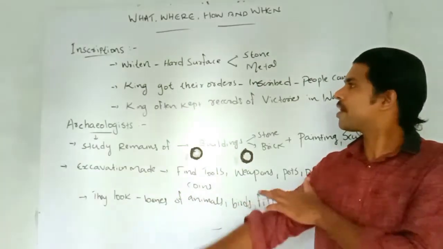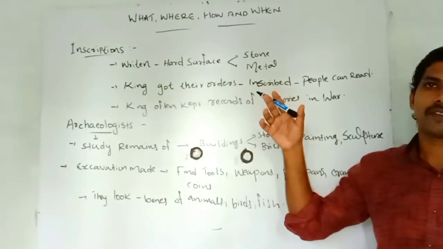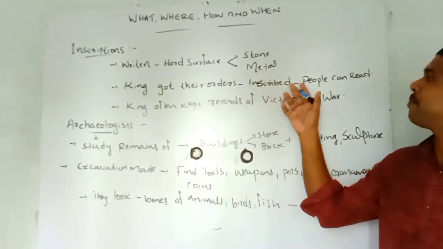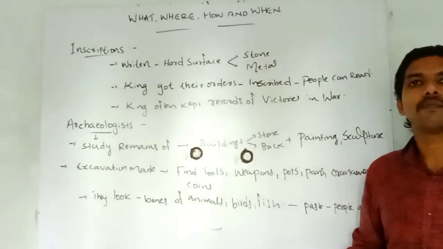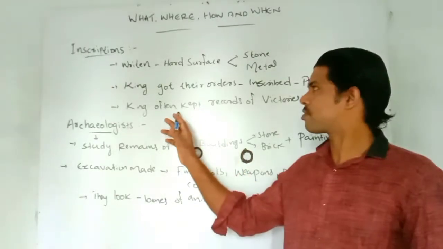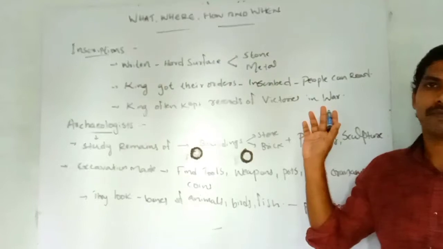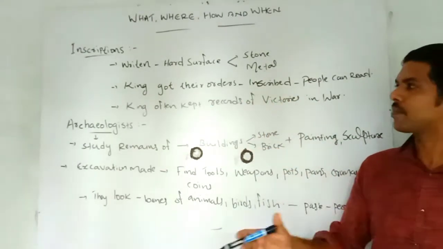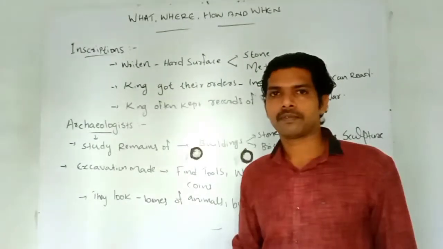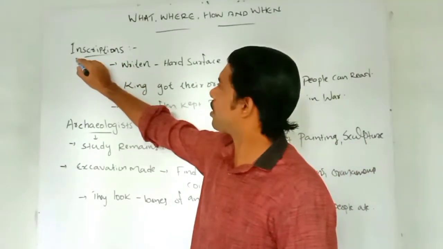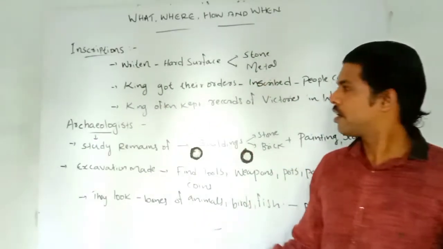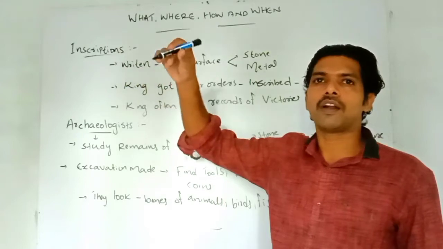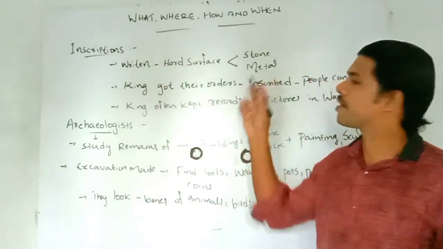Next, sometimes kings gave their orders through inscriptions, inscribed on stone or metal in public places, so people could read and understand the king's message. Kings also kept records of victories in war and battle, and for that purpose too they used inscriptions. So that's the second most important part, inscriptions. In Malayalam it is called Shila Likhitangal, writing on rock or metal.